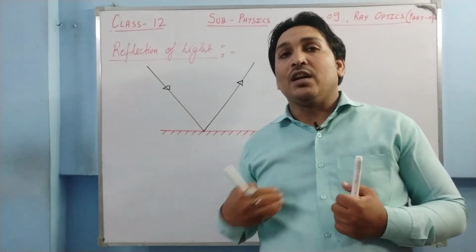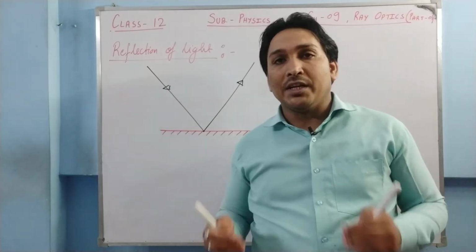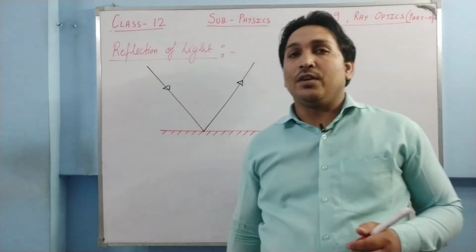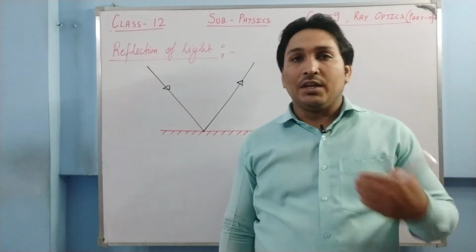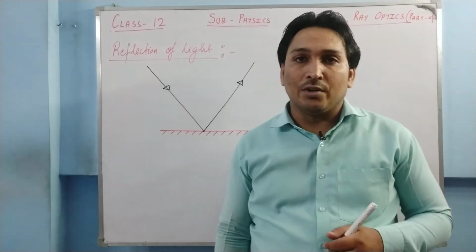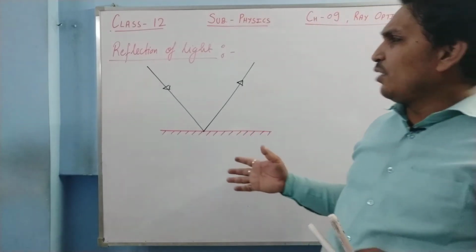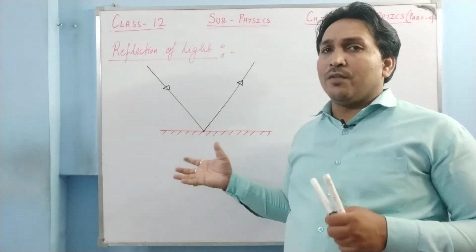But when we see our image in mirrors, all the light which falls on the mirror is reflected back, and that's why the image is very bright and very much visible. It is very much clear. Is it clear? So this is how we study reflection.